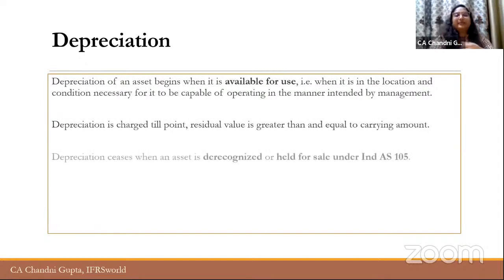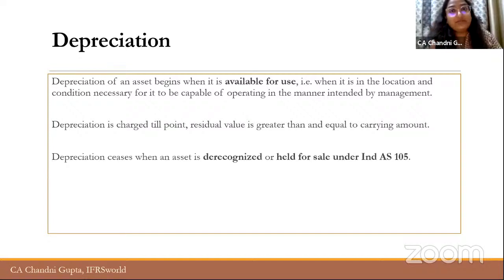Now, when does this depreciation start and when does it stop? So first of all, depreciation starts when the asset is available for use. And when does it become available for use? When the asset has come to a location or condition which was intended by management. As we initially discussed, the capitalization of cost stops at this point and the depreciation starts.